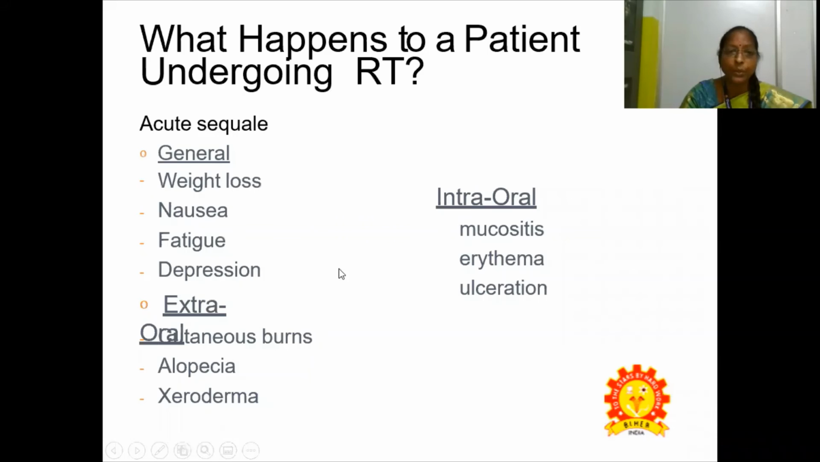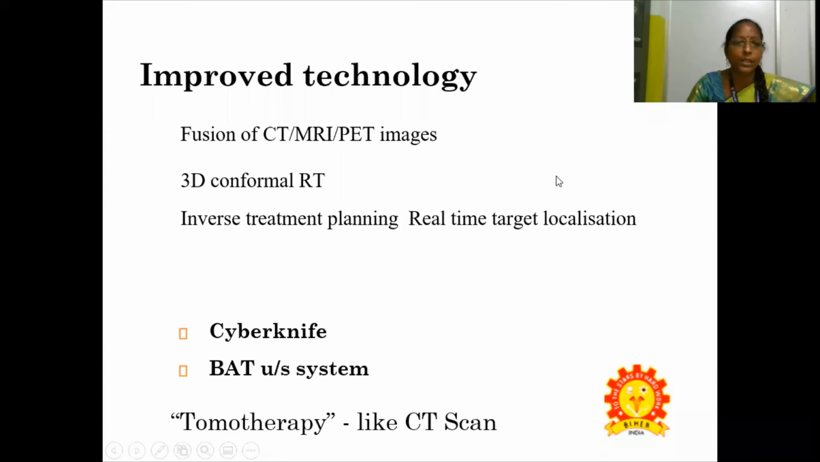So what happens to a patient undergoing radiation therapy? The acute sequelae are general weight loss, nausea, fatigue, and depression. Intraorally there is mucositis, erythema, and ulceration, and extraorally we have some burns and alopecia. Improved technology includes fusion of CT, MRI, and PET images: computed tomography, magnetic resonance imaging, and positron emission tomography.